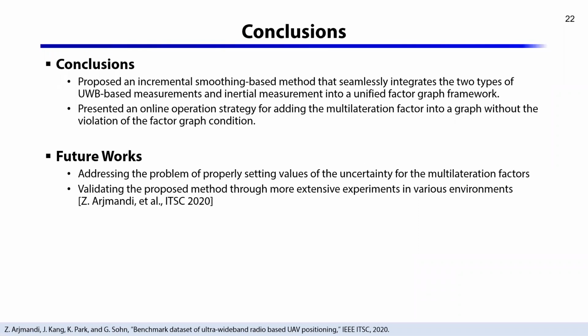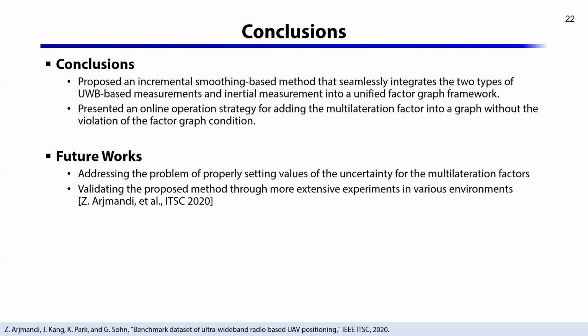We propose the incremental smoothing-based method that seamlessly integrates the 2 types of UWB-based measurement and inertial measurement into a unified factor graph framework. In the proposed method, besides each single range as a high rate measurement, we also use the multilateration outcome as a low rate measurement, acting as a strong constraint in a solution space. Moreover, we also presented an online operation strategy for adding the multilateration factor into a graph without the violation of the factor graph conditions.